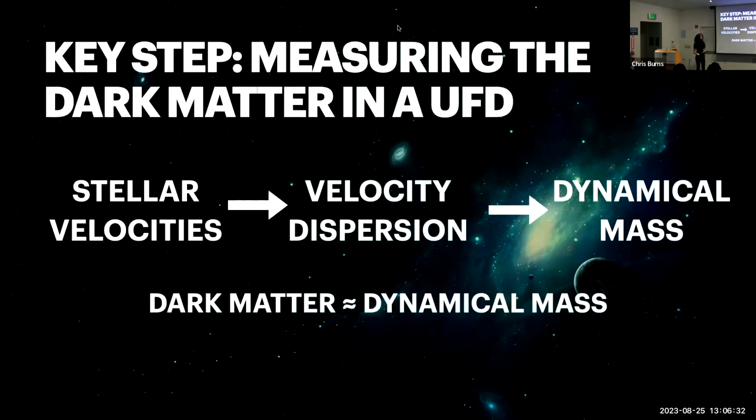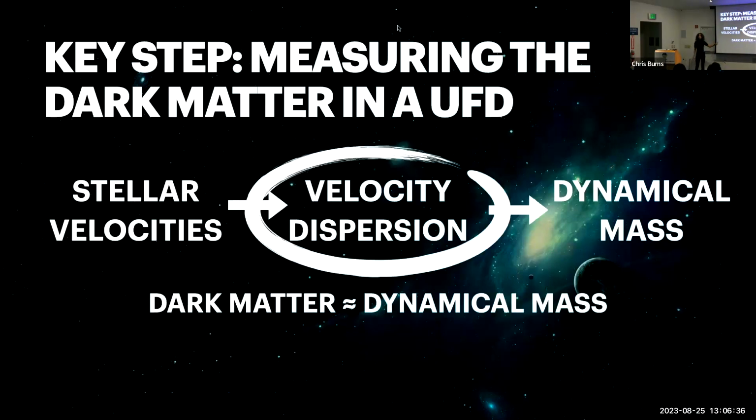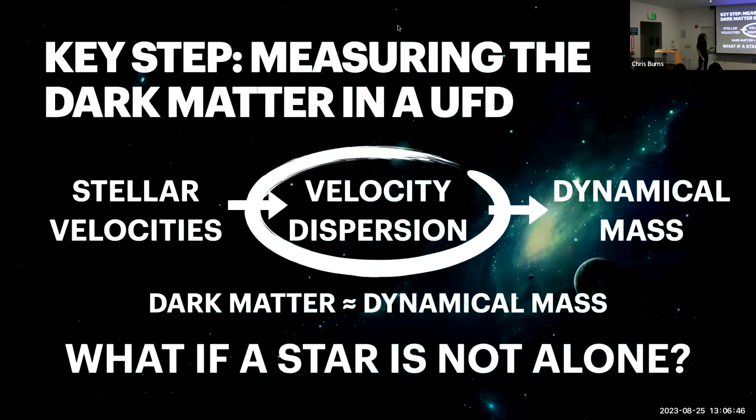But as we can see from these steps here, the velocity dispersion is incredibly important to this whole process, which means that if something is inaccurate along these steps, it will lead to inaccurate dark matter measurements, which presents a problem if there's a binary star, because we use those stellar velocities to get to our velocity dispersion in order to get to the dark matter mass.